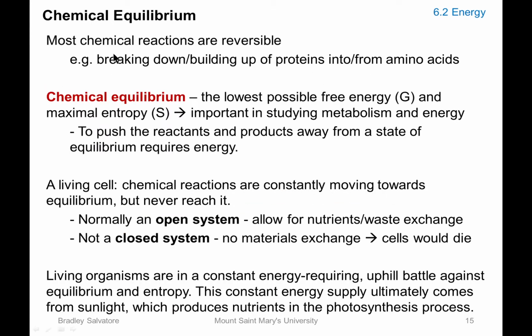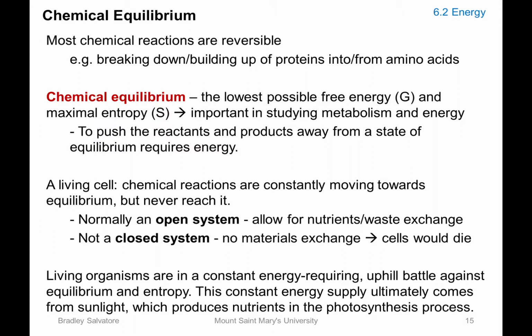Most chemical reactions that you see so far are reversible. You can go one way or go the other way. An example that you can see here is the breaking down and the building up of a protein molecule. You can break down protein into individual amino acids, or you can use individual amino acids to form more complex protein structures.